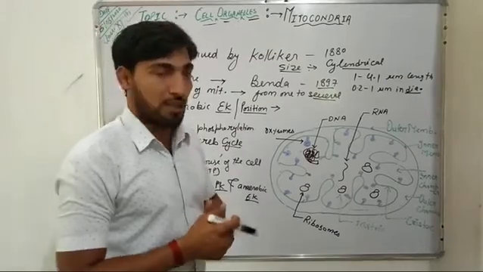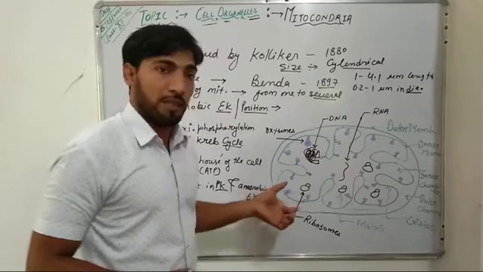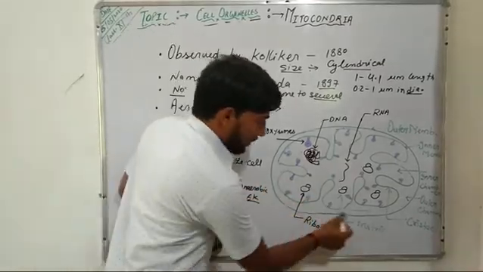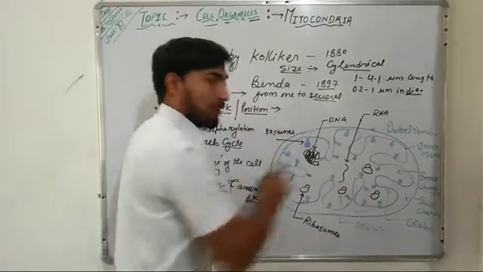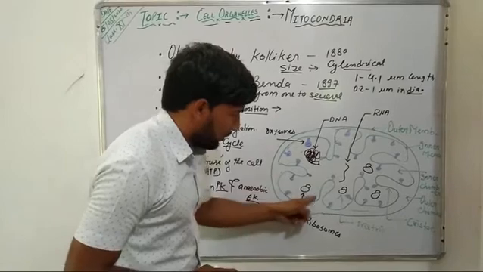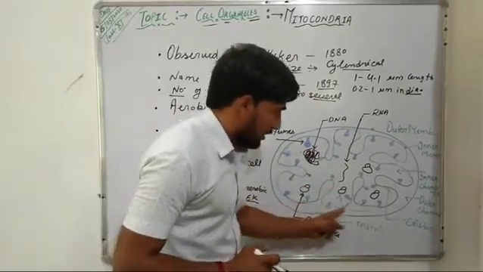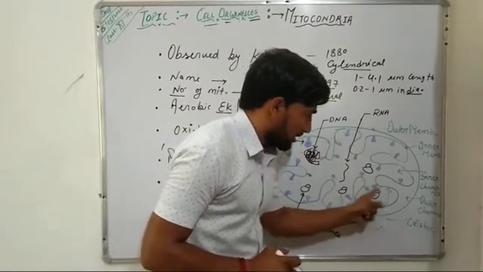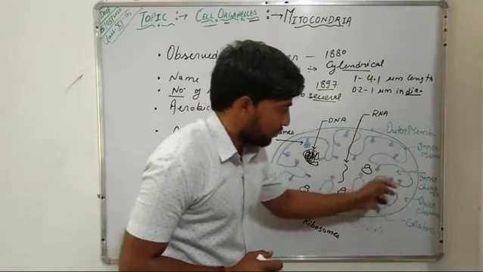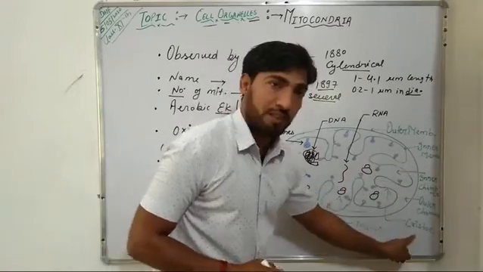Now we will discuss the structure of mitochondria. Usually this mitochondria is a double membrane bounded structure. The outer membrane is regular, and the inner membrane is irregular and is present in the form of finger-like projections in the matrix, known as cristae.